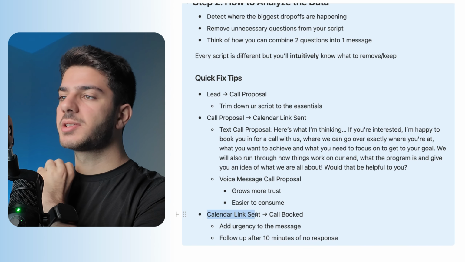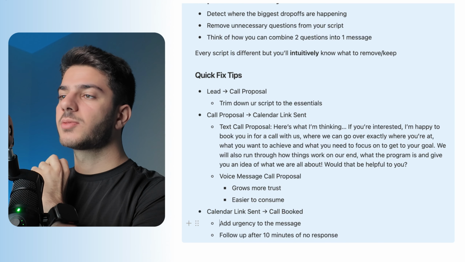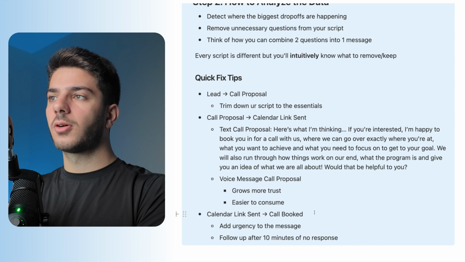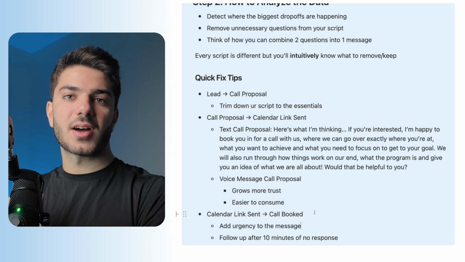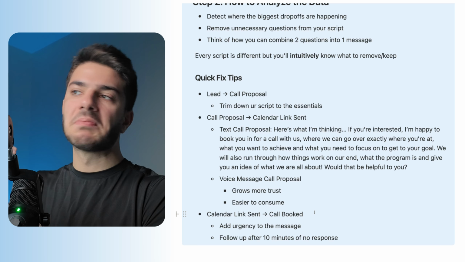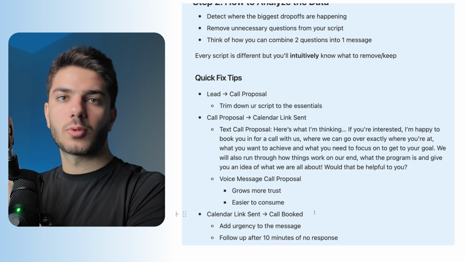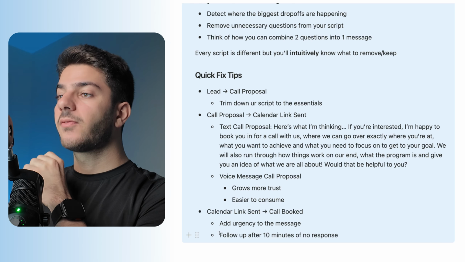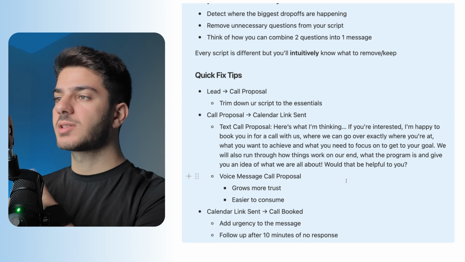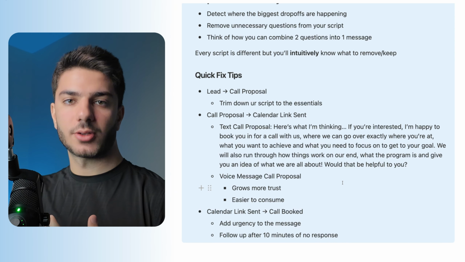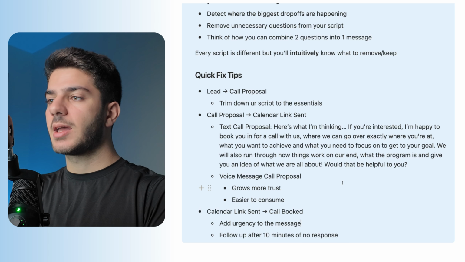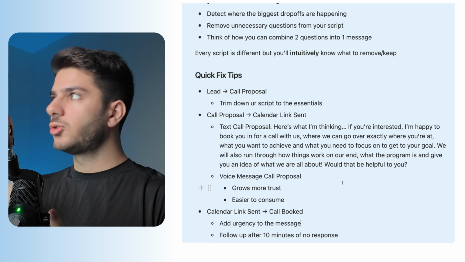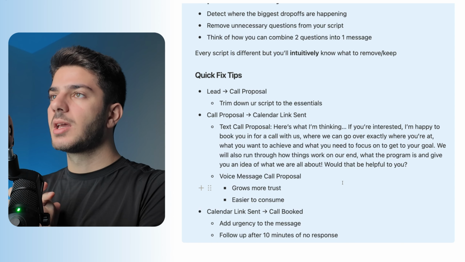And finally, if you want to increase the calendar link sent to call booked, you want to add some urgency to the message, like, here's the calendar link, book a call. I'm here with you for the next 5 minutes to make sure everything goes smoothly. And then, I gotta go have a call with my team or whatever, so you can tell them that. This is natural urgency, and then follow up after 10 minutes of no response. Since the leads have already agreed to get on a call with you, after you send them the calendar and they don't book a call, follow up directly with them to ensure they take the step, complete the process, and book that call.